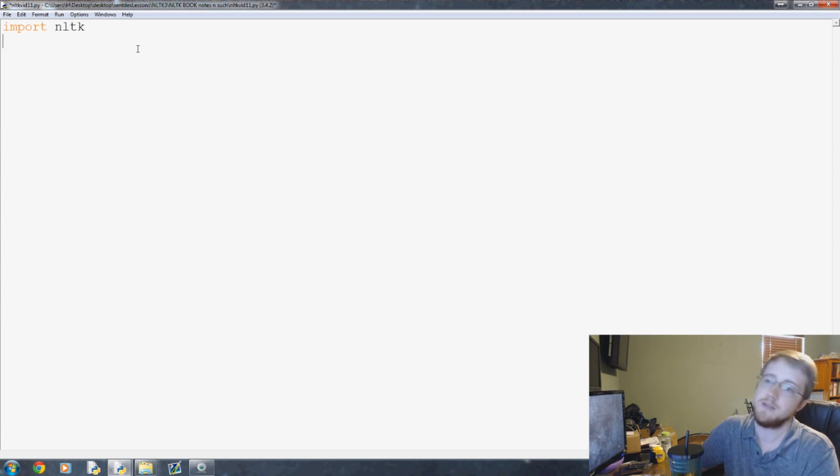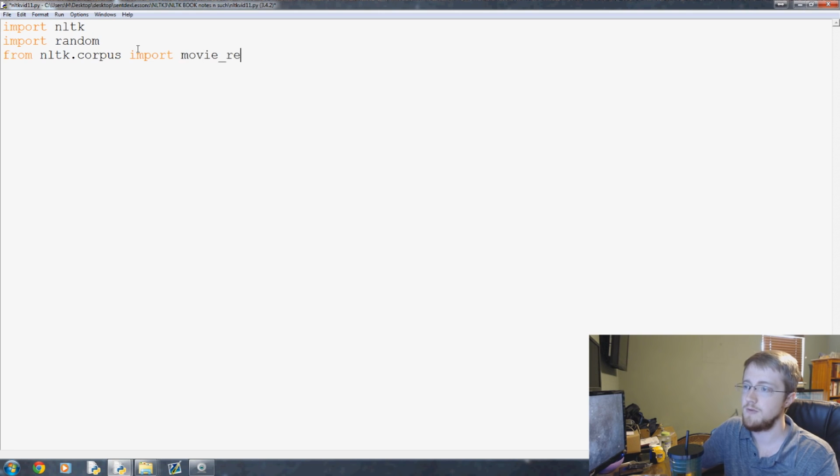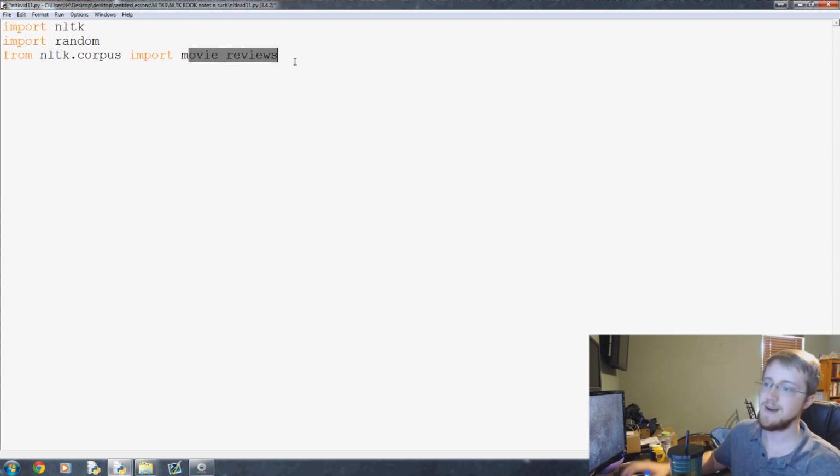We're of course going to be using NLTK. We're also going to import random, and we're going to use that to shuffle up the data set that we have, because right now it's very highly ordered. It's all negative for the first 1,000, all positive for the second 1,000. That's no good. And then finally, from nltk.corpus, we're going to import the movie reviews. So this is what I was just talking about. It's 1,000 positive and 1,000 negative movie reviews, so we can train against them. And they're already labeled, so that's the whole idea of training data.